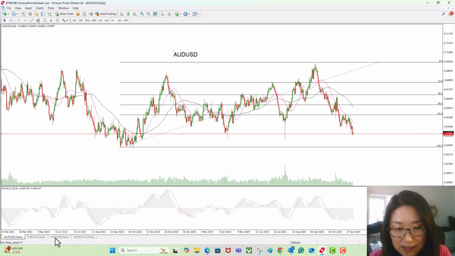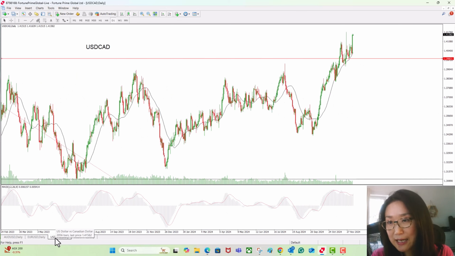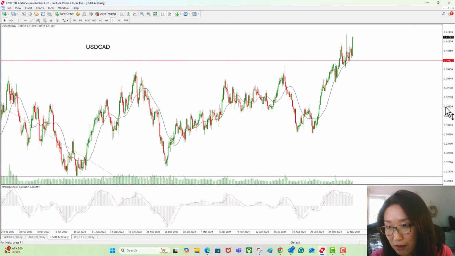The next one is the US dollar against Canadian dollar. On Friday, following the strong non-farm payroll data, the US dollar has strengthened significantly. The reason behind the weakening Canadian dollar, one is that Donald Trump said he would impose 25% tariffs on Canadian goods, and second is that the oil price has been sliding. Fundamentally, the Canadian dollar will likely extend its weakness against the US dollar.